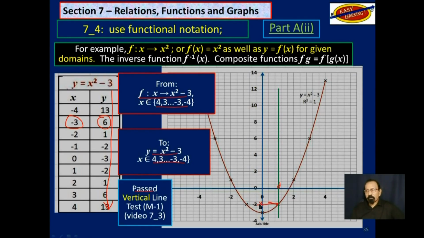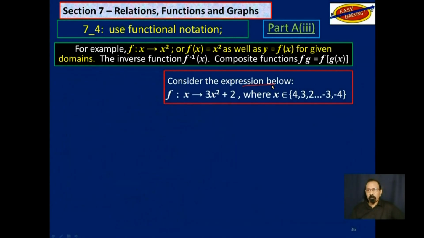So it has passed the vertical line test. In this case, it's a many to 1, because you could get the same value at 2 here, and at -2 here. However, each domain value has one range value. Now consider this expression below.